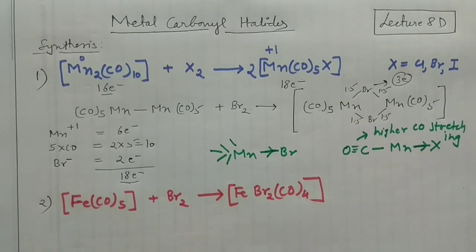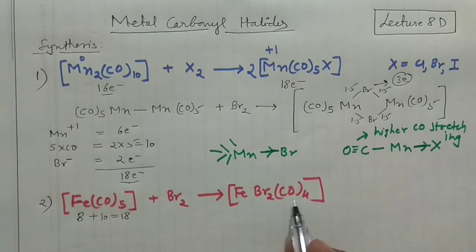Why important preparation? Iron contributes 8 electrons, and 5 carbonyls will contribute 10 electrons, so it's an 18 electron system.